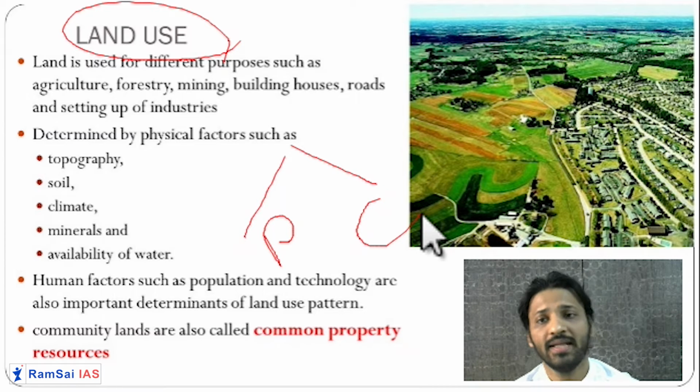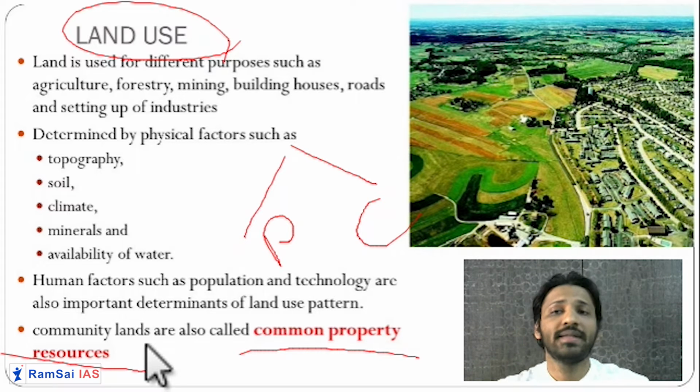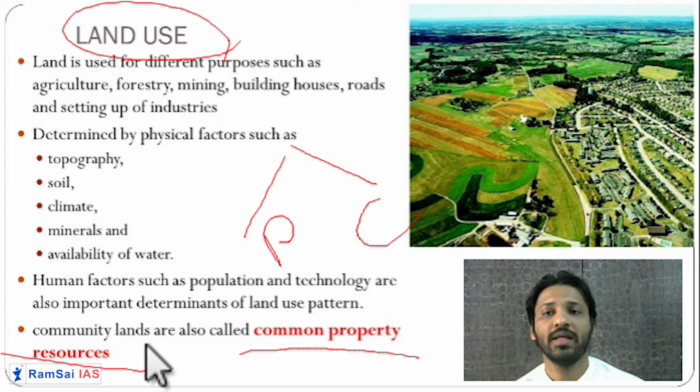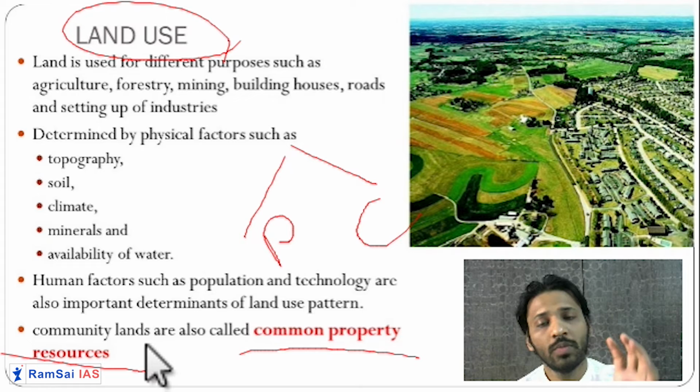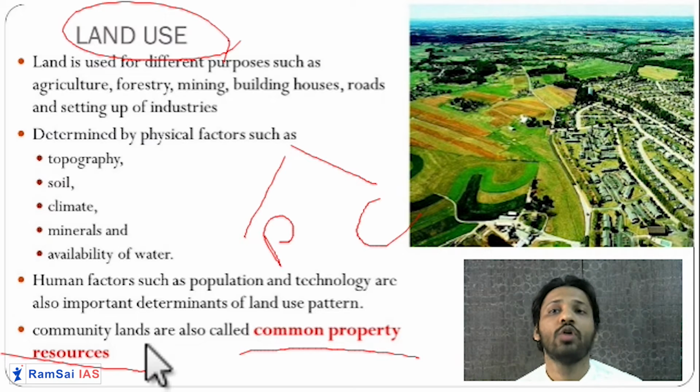This community land is also called common property resources, because it is used by common people and shared by all. Human beings also make use of technology to convert particular land into useful land. Technology is very useful for changing and considering land use in the world.